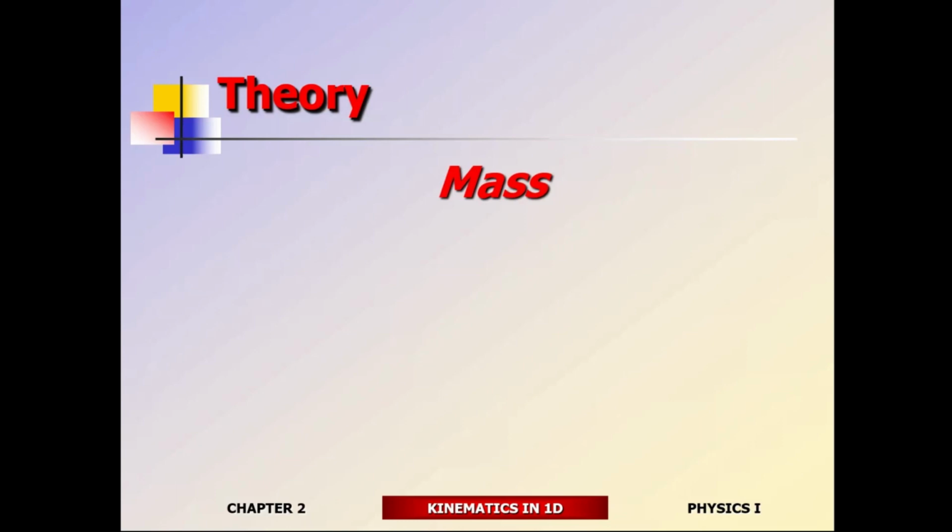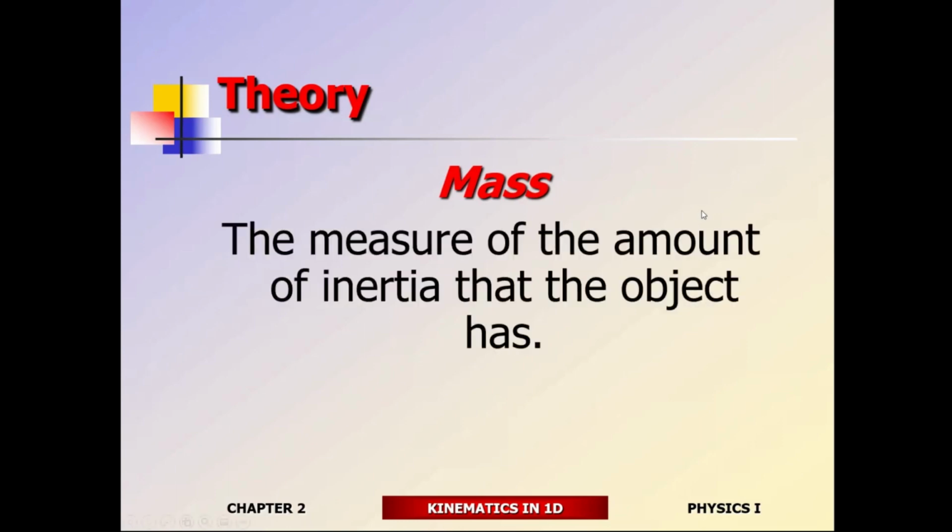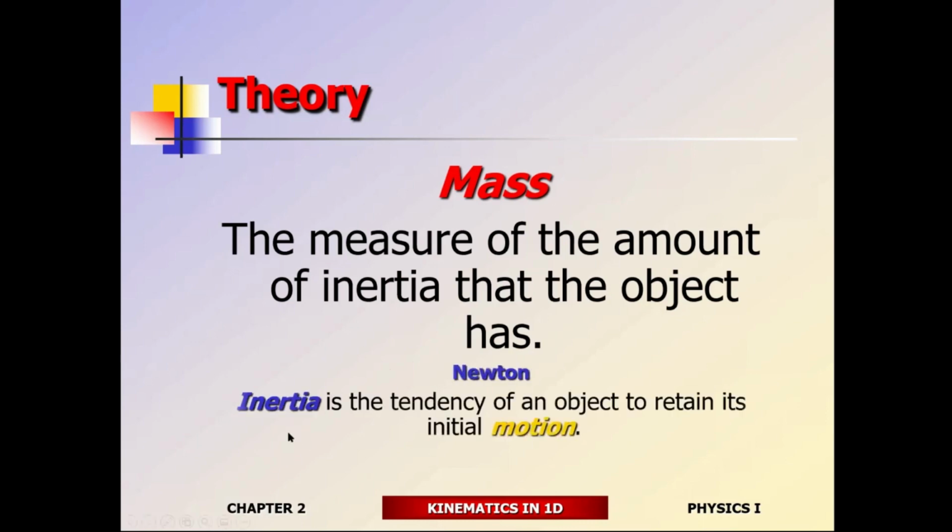Now, that tendency of the train to keep on moving, and the lack of tendency for the fly to keep on moving, comes from their masses. The measure of that tendency is known as mass. Now you have an idea of what mass is. Mass, by definition, is the measure of inertia. Newton is the guy who came up with that.